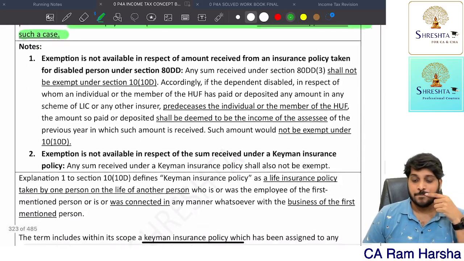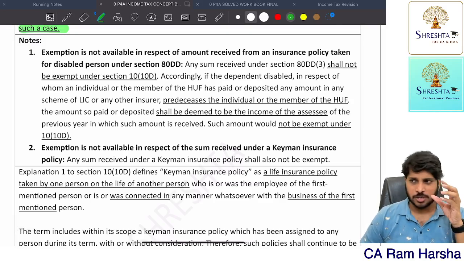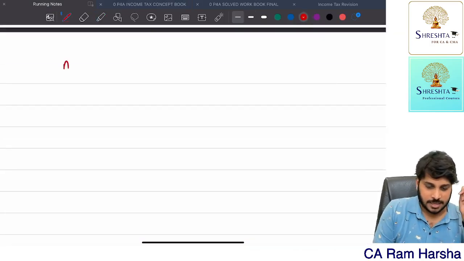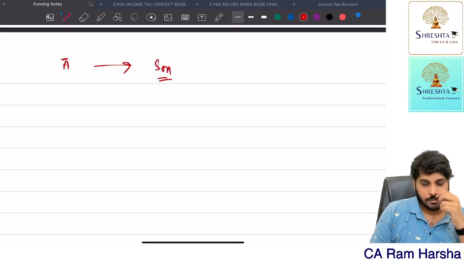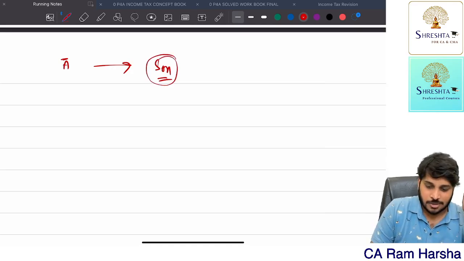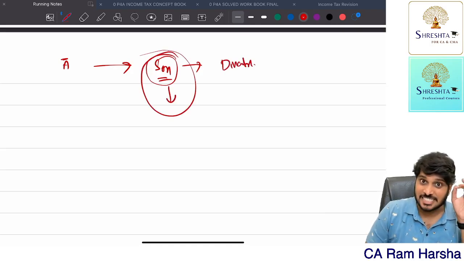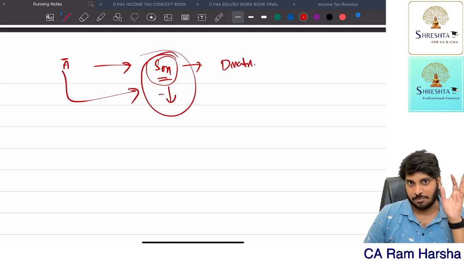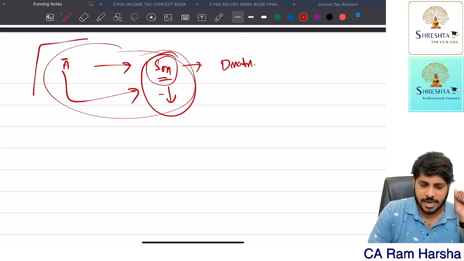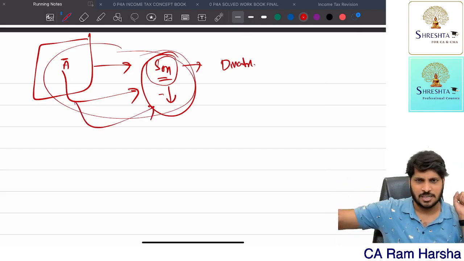Further, sometimes we take insurance policy on a family member. For example, there is an SSE who has a son. Insurance policy can be taken on the SSE, spouse or son. Now the son is suffering from disability, so we have taken an insurance policy in the name of this son. The SSE has taken a policy in his name, so it's a combined policy. If something happens to the SSE, this son will get the maturity amount so that his life will proceed without any interruption.